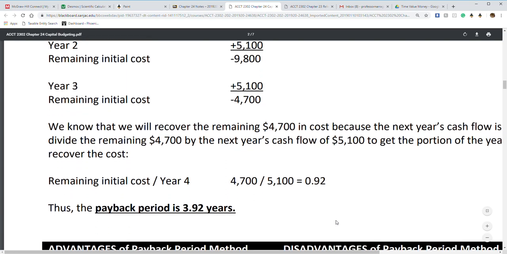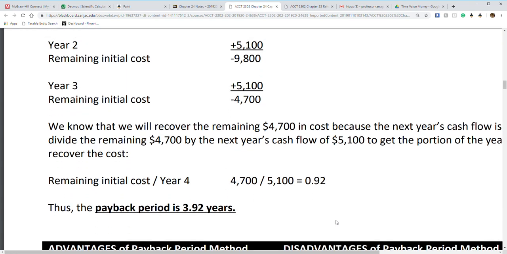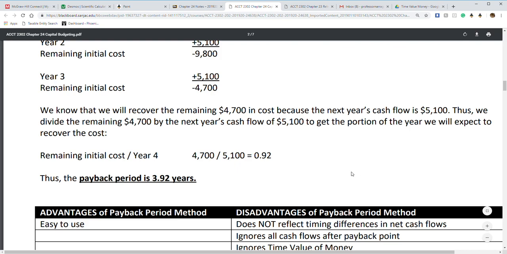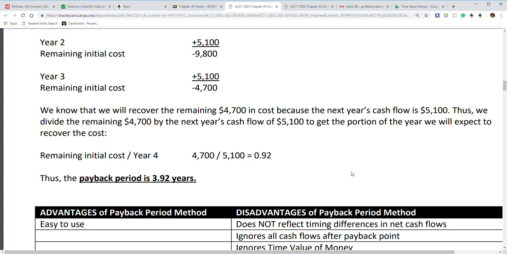So with step 4, we're going to have to basically take the remaining year initial cost, 4,700, and divide it by our cash flow of 5,100.